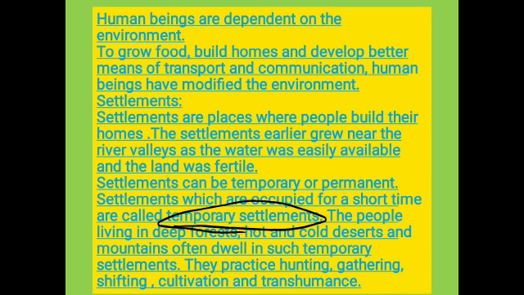The people living in deep forests, hot and cold deserts and mountains often dwell in such temporary settlements. What is the meaning of dwell? Dwell means to settle down or settle. In such temporary settlements, the people practice hunting and gathering food, shifting cultivation and transhumance.